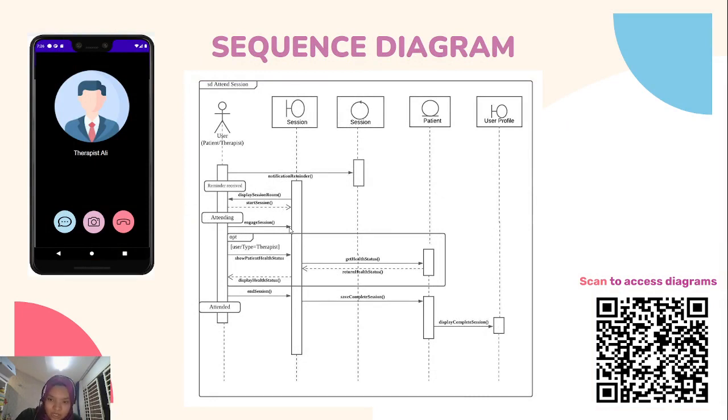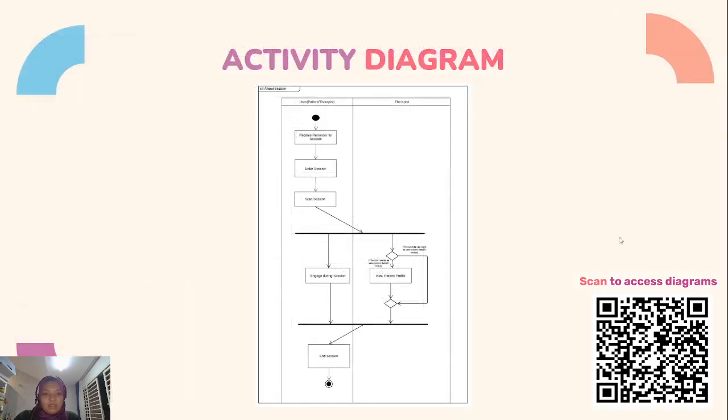And when they engage in the session, here is the fun part. The therapist can actually see the patient's health status, which is part of the machine learning model's prediction from earlier, and also the previous report from the therapist of the previous session. This can enhance and help the efficiency of the therapy session. When the session is ended, the state will be changed to attended, and the session will be saved in the user profile. Okay, so here is the activity diagram.